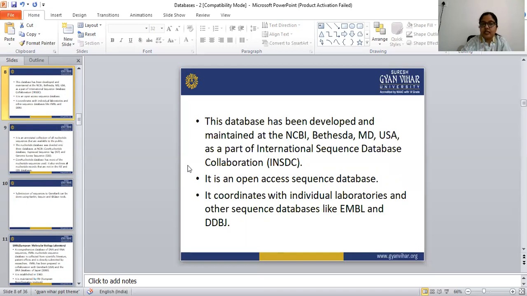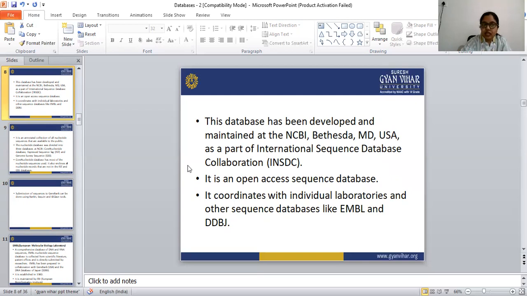GenBank is an open access sequence database, which means we don't have to pay for using this database. Anybody can use GenBank without any payment. It coordinates with individual laboratories and other sequence databases like EMBL and DDBJ. So GenBank is an open access database.